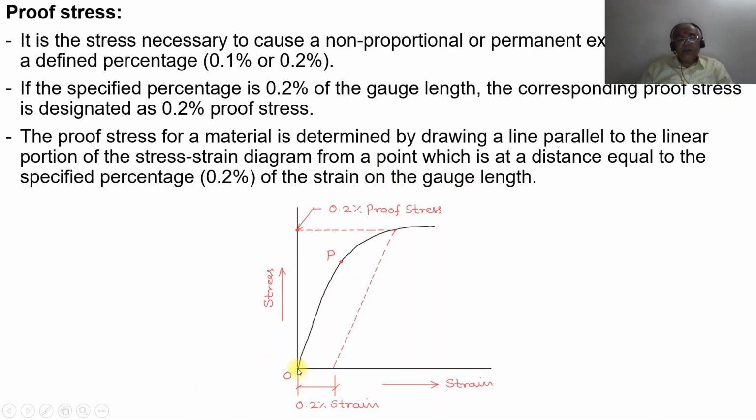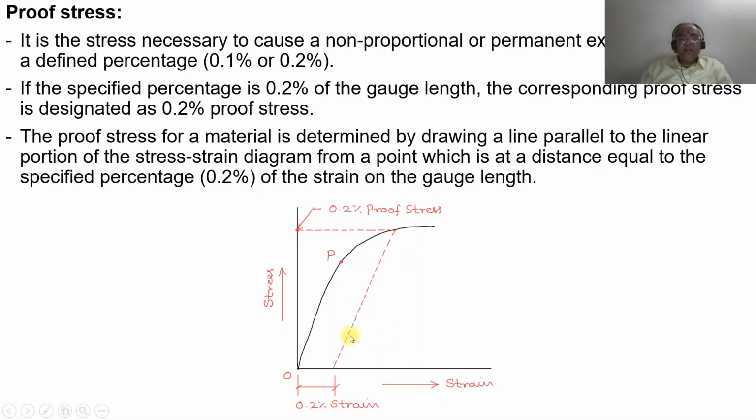So here what we are trying to do, this is the yield point, that is the linear curve. Naturally we want to draw a linear line parallel to this. It starts from 0.2% of strain. The proof stress for a material is determined by drawing a line parallel to the linear portion of the stress strain diagram from a point which is at a distance of 0.2% from the gauge length.